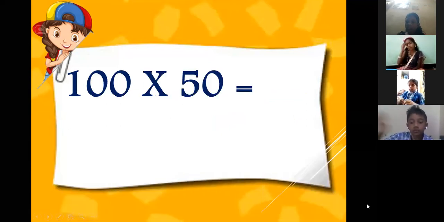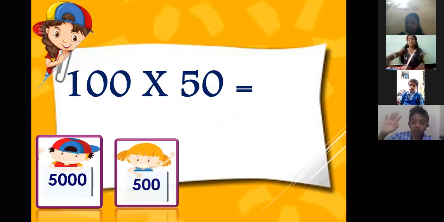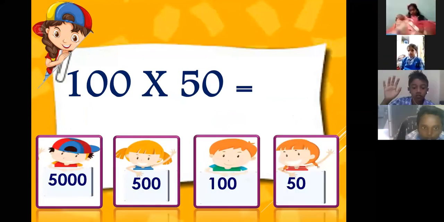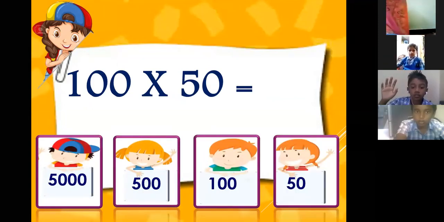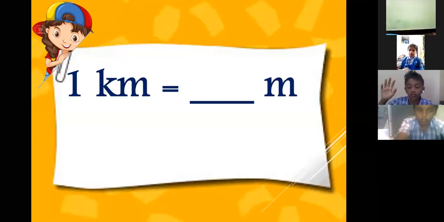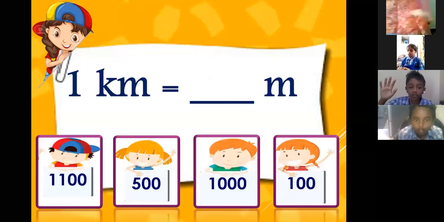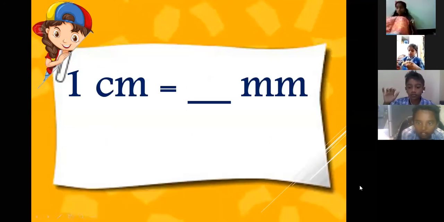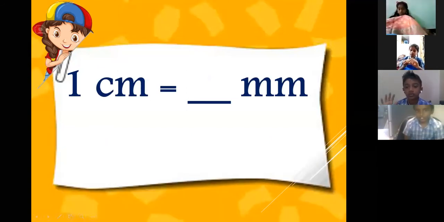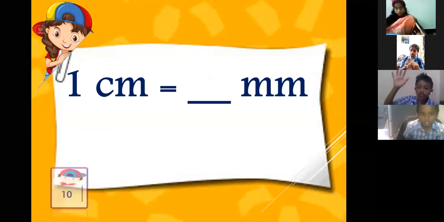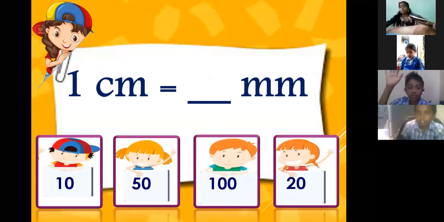Next, 100 into 50 equals to dash. 5,000. Very good. 1 kilometer equals to dash meters. 1,000 meters. Very good. 1 centimeter equals to dash millimeters. 10 millimeters. Very good.